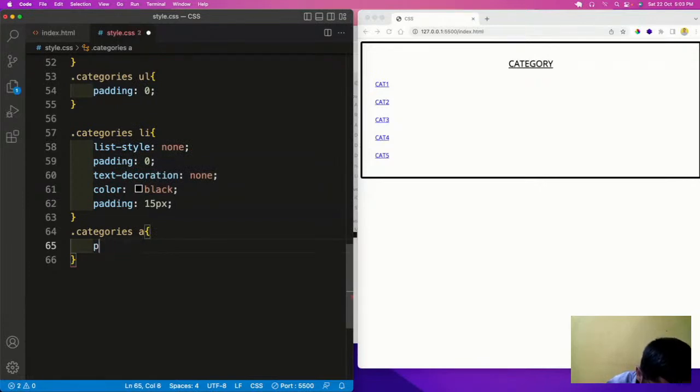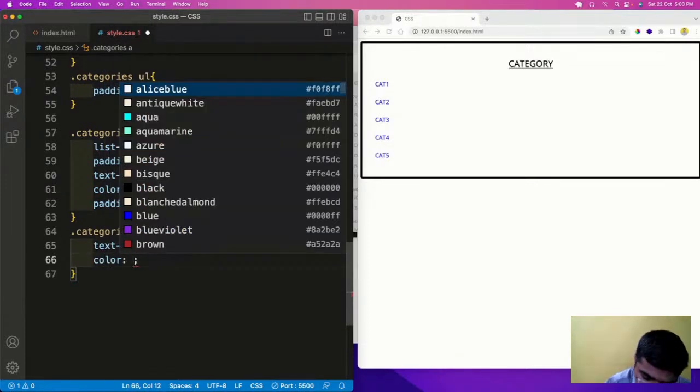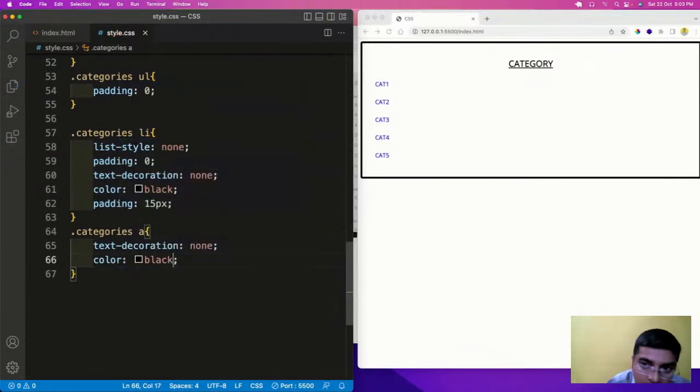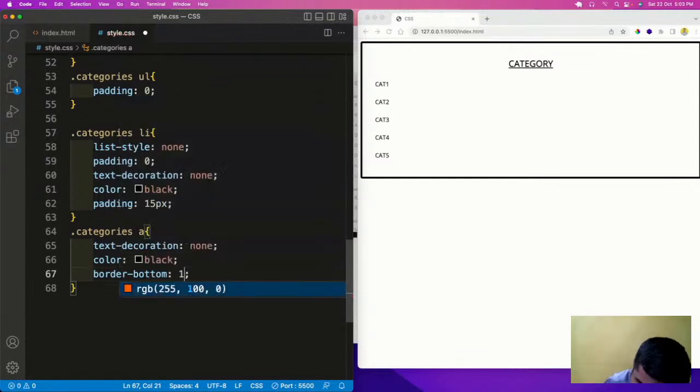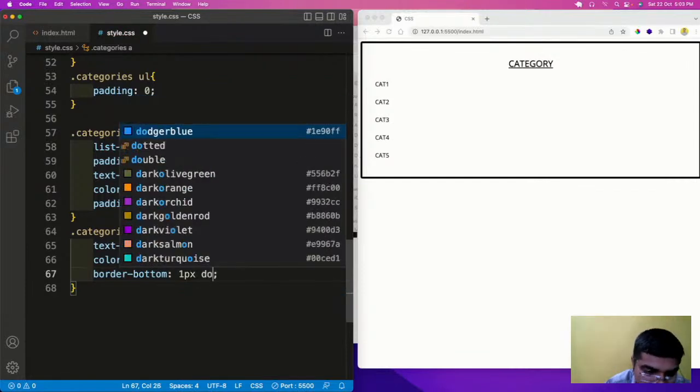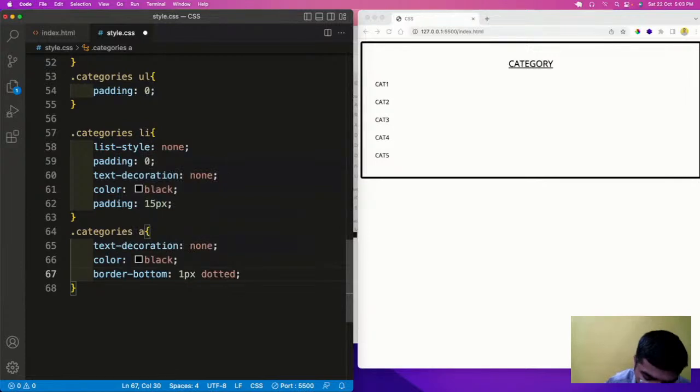So we will use, what we will have here, so we will use a text decoration none also here, so that the underline will get removed, and we'll have the color to black, and let us have some border in the bottom with 1px dotted with blue color.